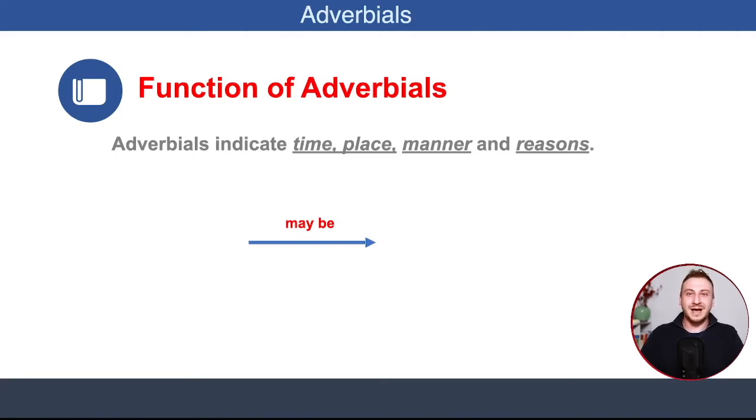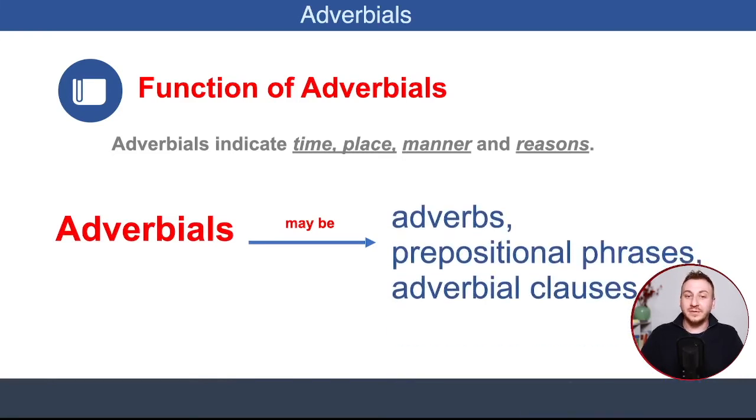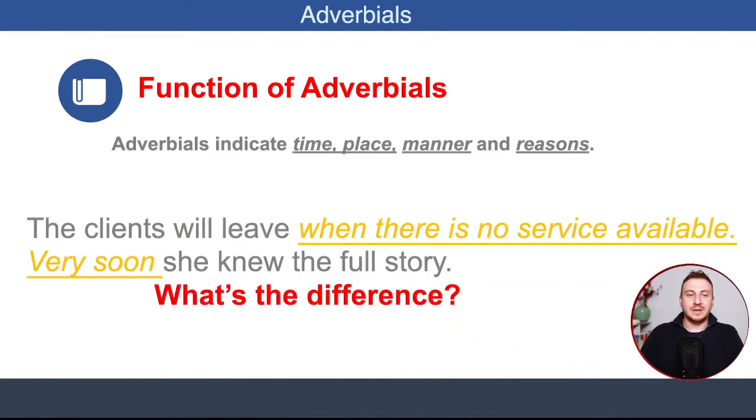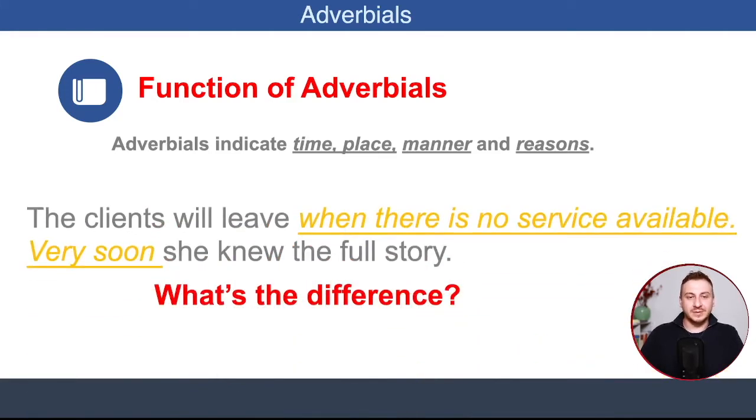All right, adverbials. Adverbials indicate time, place, manner, and reason, right? So time, when something happened, place, where something happened, manner, how something happened, and reason, why something happened. Okay, so adverbials may be adverbs, prepositional phrases, or adverbial clauses. What's the difference? Here we have two examples.